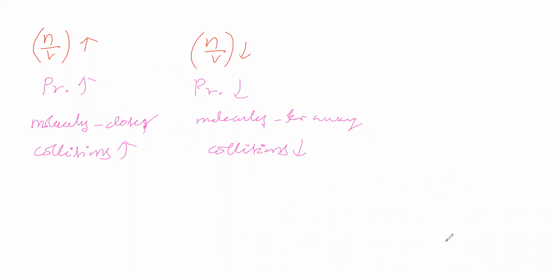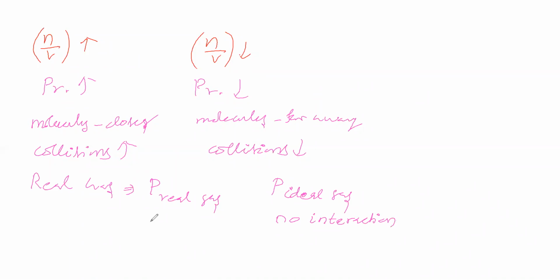We got that idea. Now we will take real gases and see how the pressure will be. We will consider the pressure exerted by the real gas and the pressure exerted by the ideal gas. Ideal gas means no interaction among the gas molecules. Real gas means interaction is possible among the gas molecules.